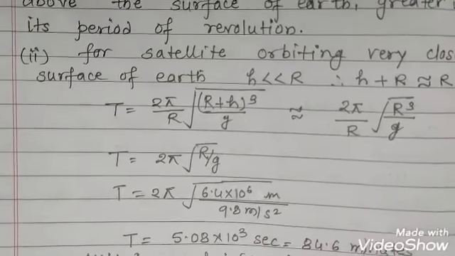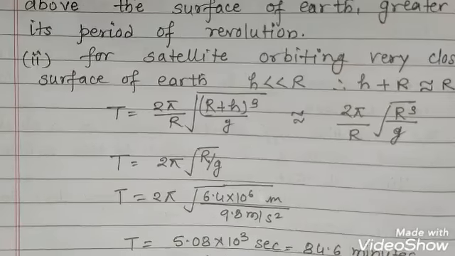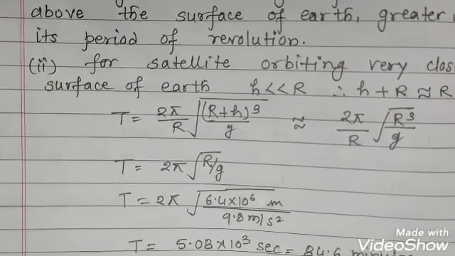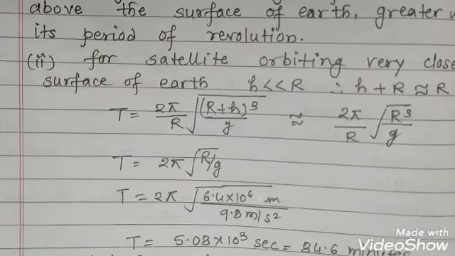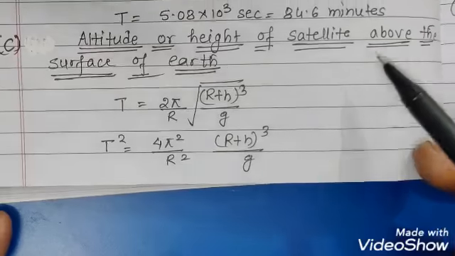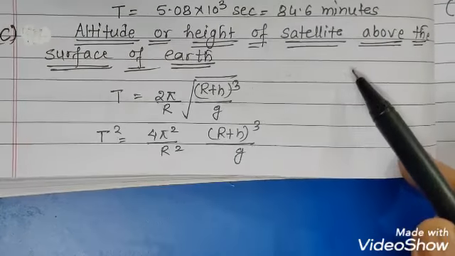That means a satellite which is launched very close to the Earth's surface, the time period of that satellite would be 84.6 minutes. Now altitude or height of satellite above the surface of Earth.